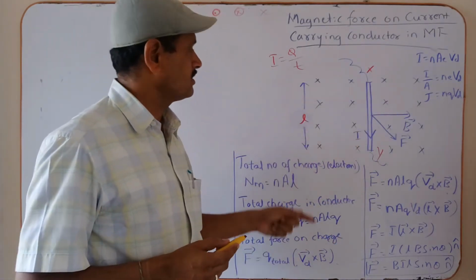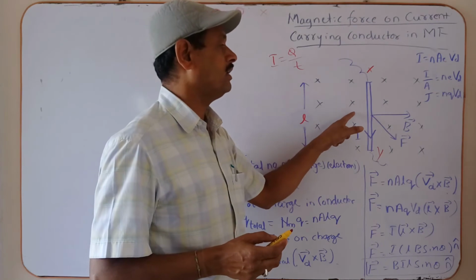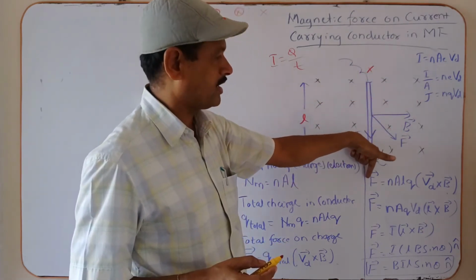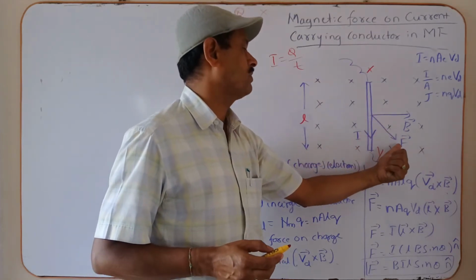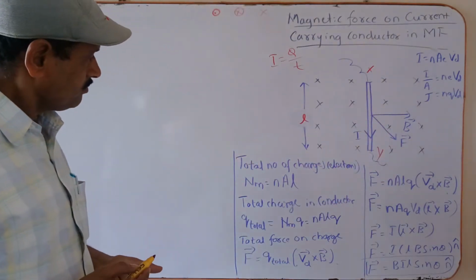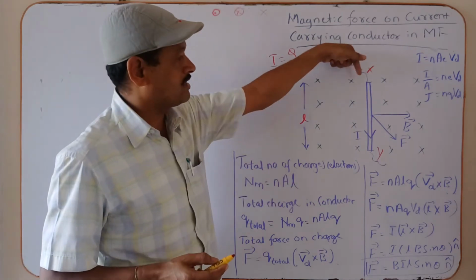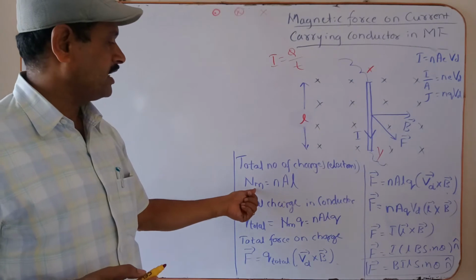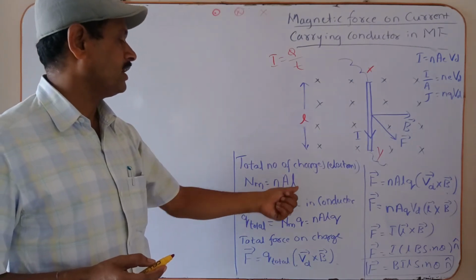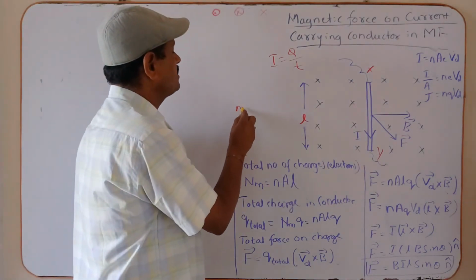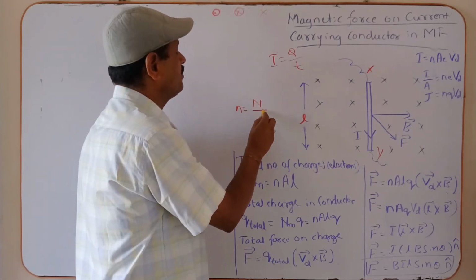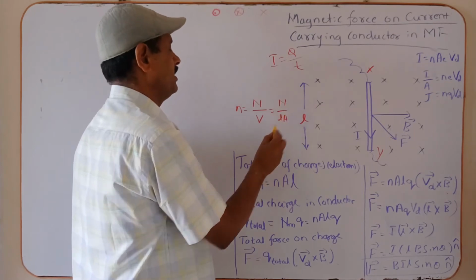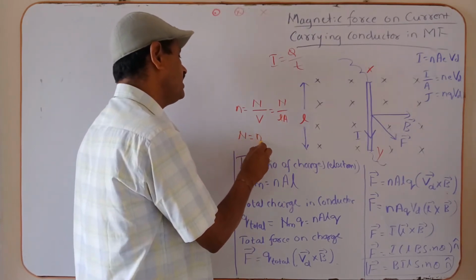Okay, length of the conductor is L, magnetic field is B. Now current, strength of the current flow through the conductor is I. Now the magnetic force acting on that conductor is F. Whatever the total number of charges, say electrons, that move inside the conductor, Nm is equal to n into A into L. How did you get this? Electron density n is the number of electrons per unit volume. Volume is length into area. So Nm is n into A into L.